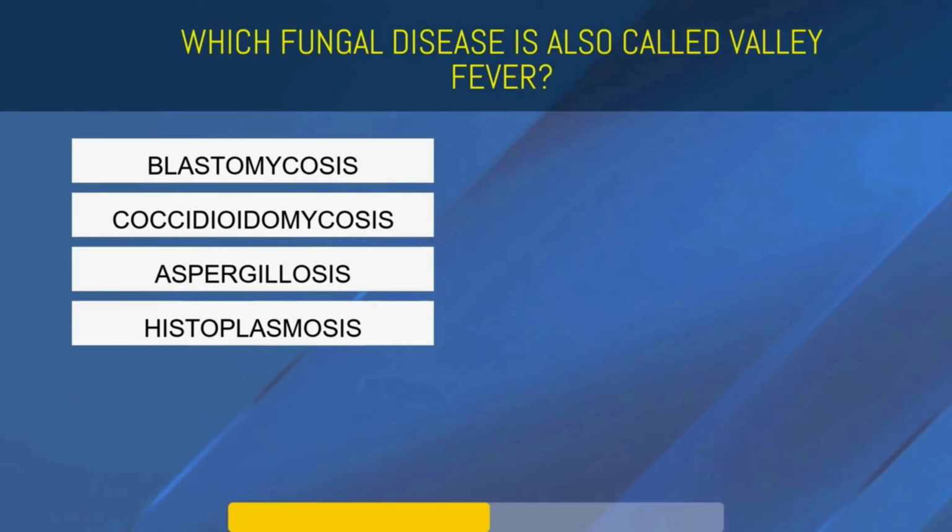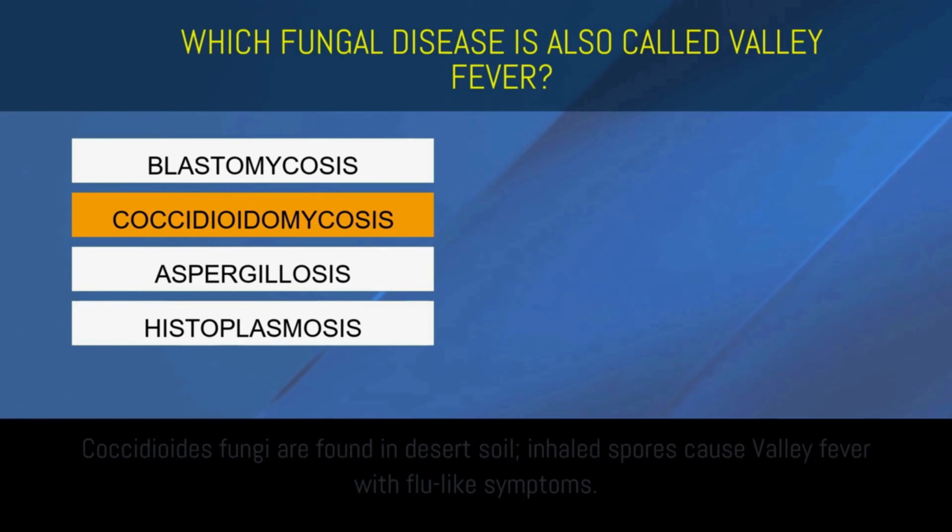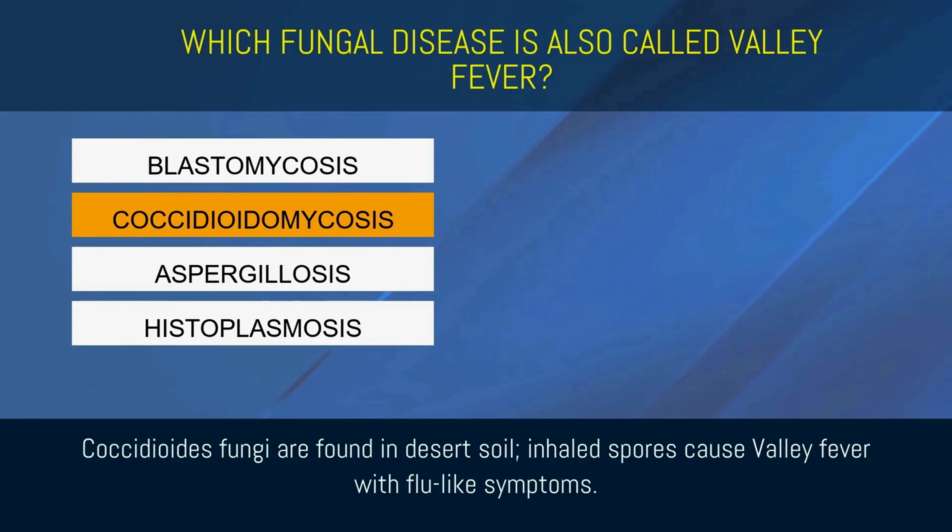Which fungal disease is also called valley fever? Blastomycosis, coccidioidomycosis, aspergillosis, or histoplasmosis? Coccidioidomycosis. Coccidioides fungi are found in desert soil. Inhaled spores cause valley fever with flu-like symptoms.